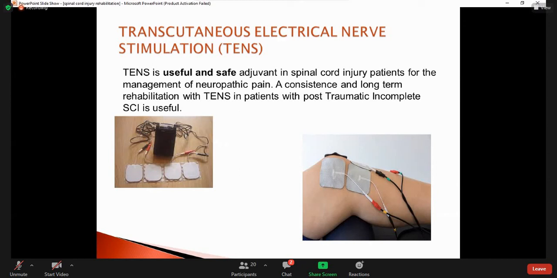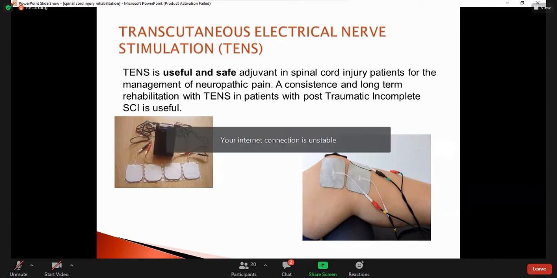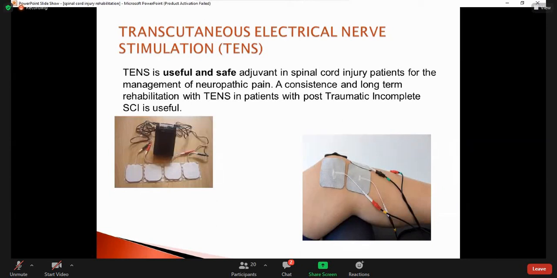There are two theories which say how the TENS works. One theory is the pain gate theory: the electrical current stimulates nerve cells that block the transmission of the pain. When you apply the TENS, there is a pinprick sensation, and we adjust the frequency according to the tolerance of the patient. When this sensation goes to the brain, it blocks the pain sensation, and in this way it helps in decreasing the pain.